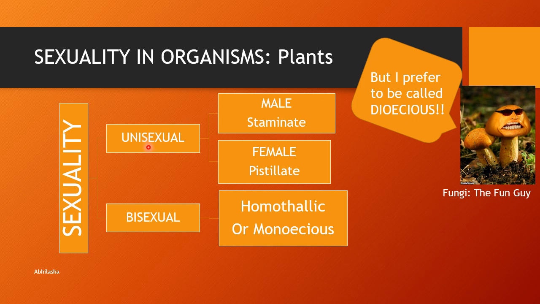In plants, it is known as unisexual, either male or female. Plants which have both male and female flowers in the same plant, or have flowers with both male and female parts, are known as homothallic or monoecious.